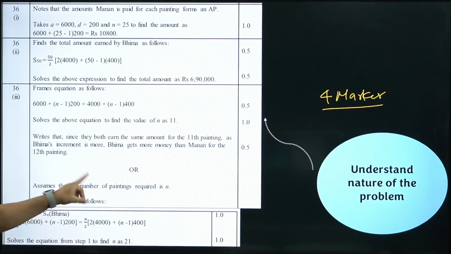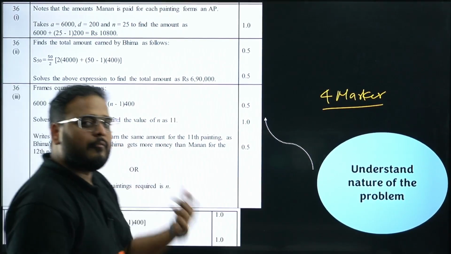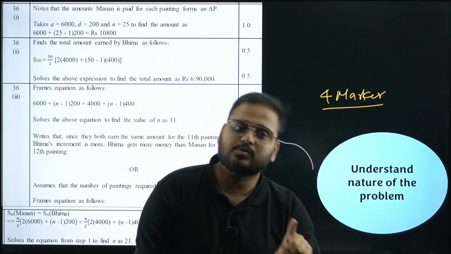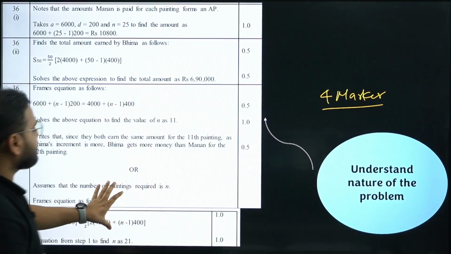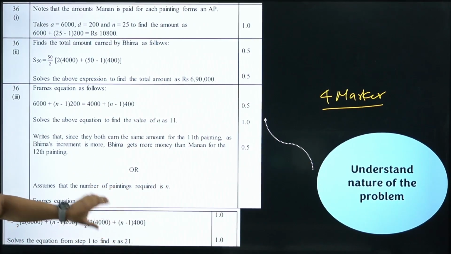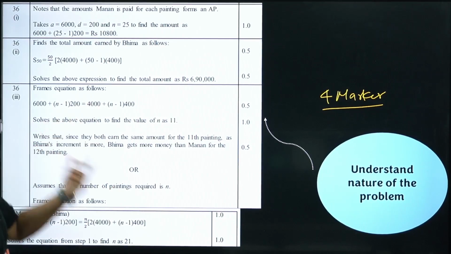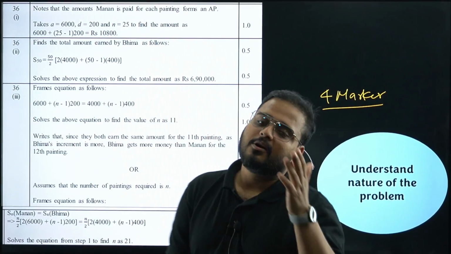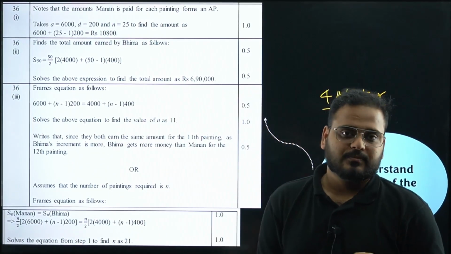You'll have an option present here. You don't have to write both of them. Whichever you think you can answer better, choose that option. If you feel this part is better, you can choose this one. If you feel this is better, choose this one. Your choice. Whichever you feel is more comfortable for you, choose that particular option. I hope this is clear.